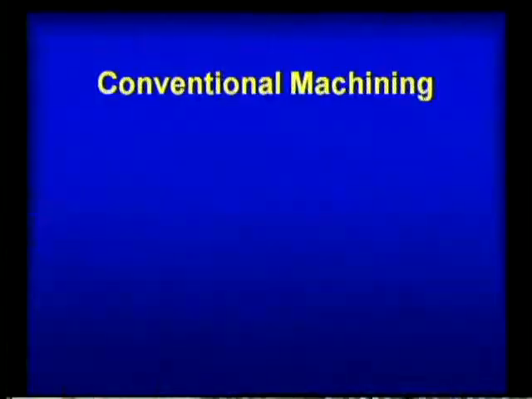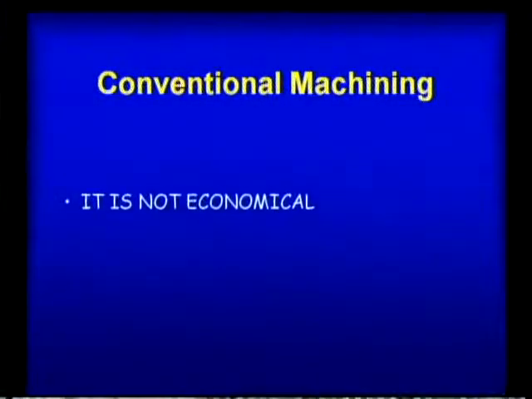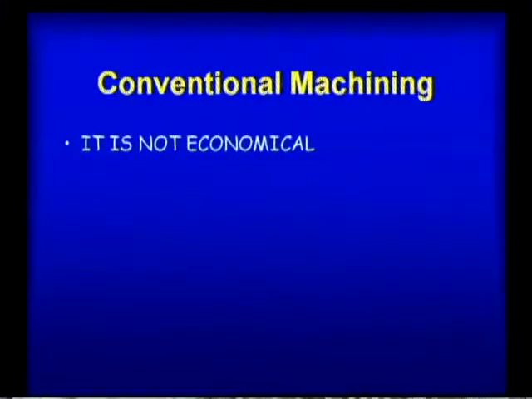Here, the conventional machining process is not economical. This is relative to the unconventional, that is the modern machining process; it is not that all conventional machining processes are not economical. We are comparing both.